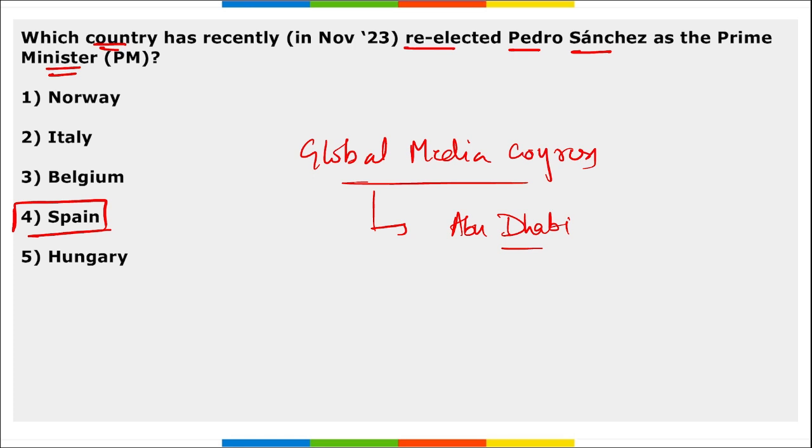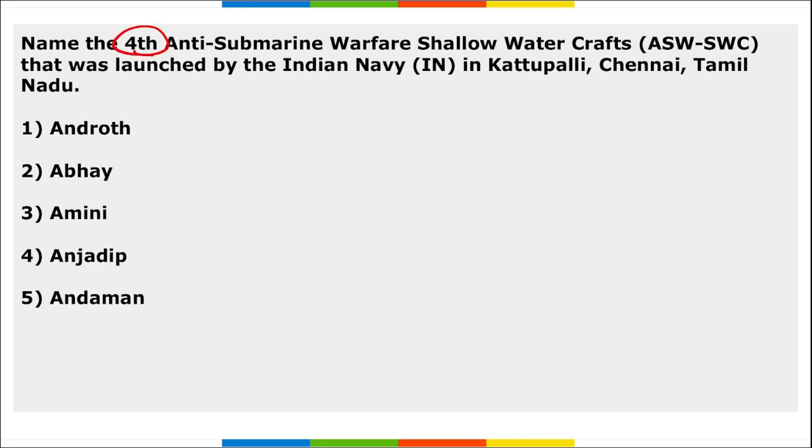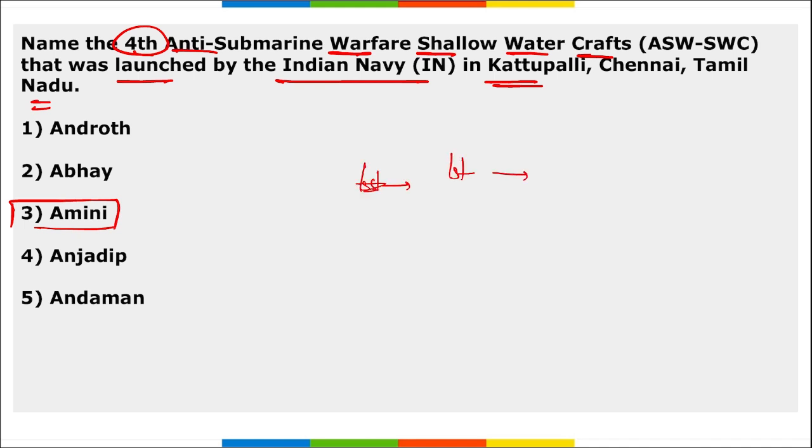Next, name the fourth anti-submarine warfare shallow water craft that was launched by Indian Navy in Kattupalli, Chennai, Tamil Nadu. What is the name of it? It is Amini. Right? The name of it is Amini. First was your INS Arnala, second was your INS Androth, and the fourth is your INS Amini.